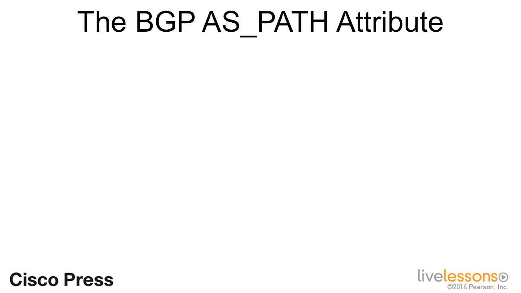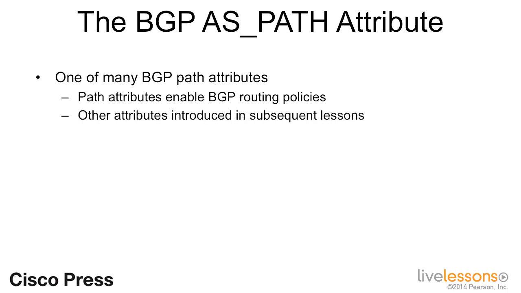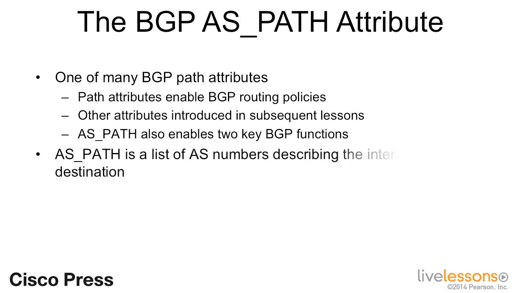The last basic concept for us to examine is the BGP AS path attribute. AS path is one of many BGP path attributes, and you can think of path attributes as enablers of BGP routing policy. We'll look at AS path and some other path attributes in the context of routing policy in Lesson 7. But AS path also enables two key BGP functions, and that's the reason we want to introduce it in this lesson. AS path, quite simply, is a list of AS numbers that describe the inter-AS path to some destination prefix.